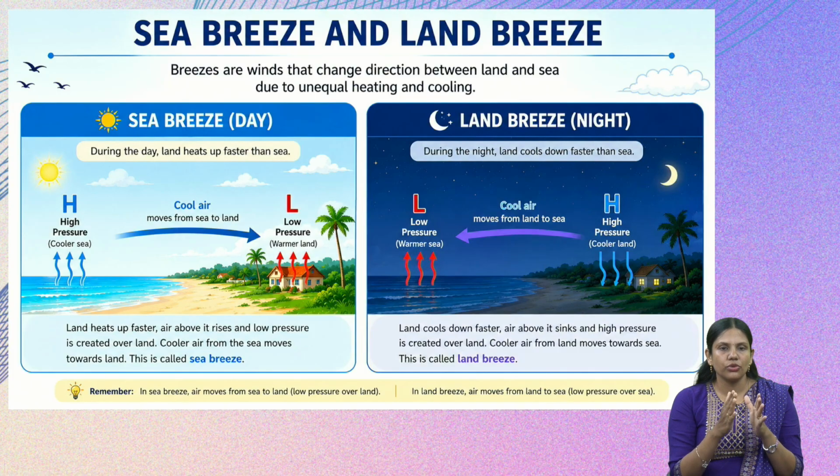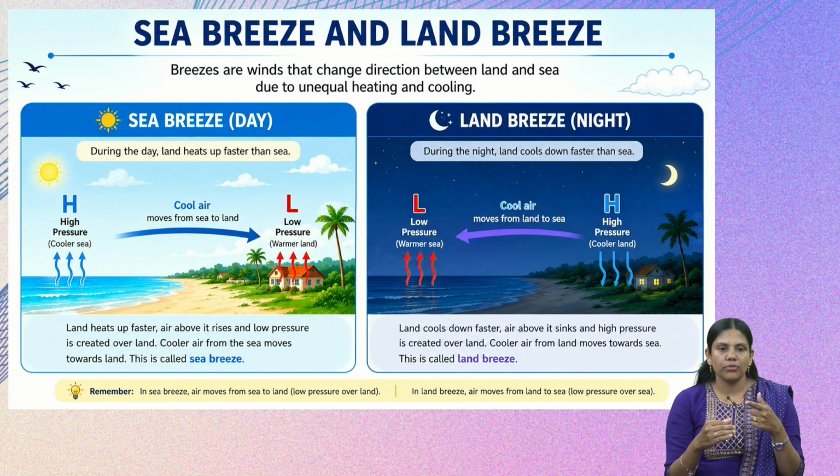Here, during the daytime the land gets heated up faster and the air rises, creating a low pressure on the land. Whereas the high pressure cooler area is near the sea, because the water will not get heated up quickly. That is the reason why near the coastal areas during the summers, even in the daytime, you still get a cooler wind, because the wind from the high pressure area at the sea moves towards the land, and this is called sea breeze.